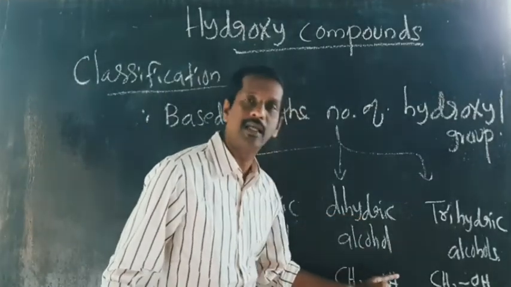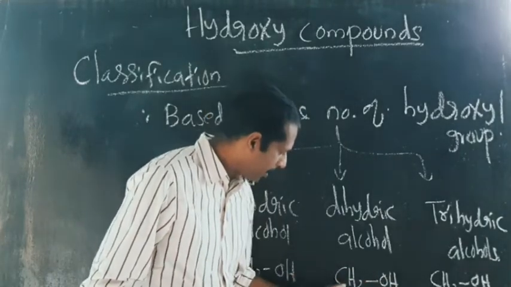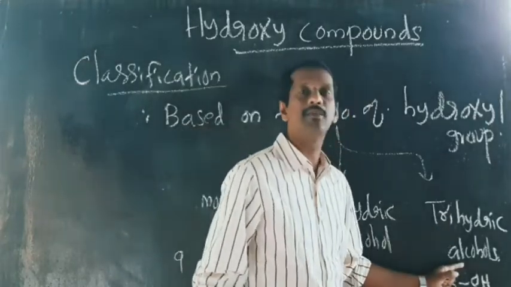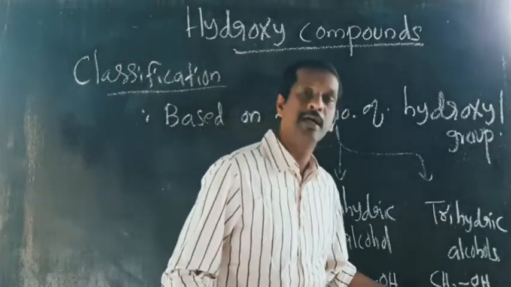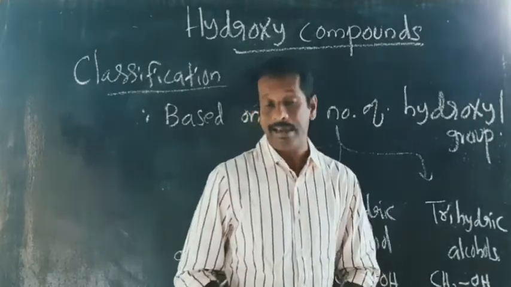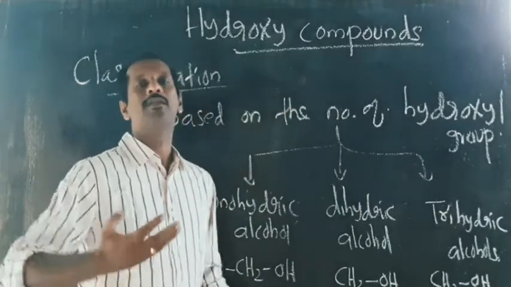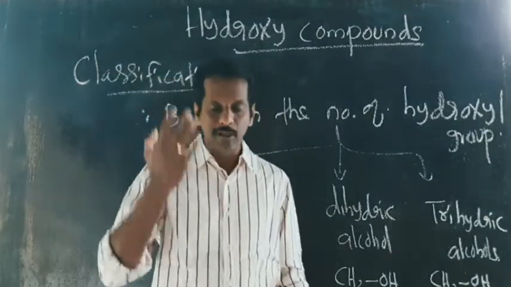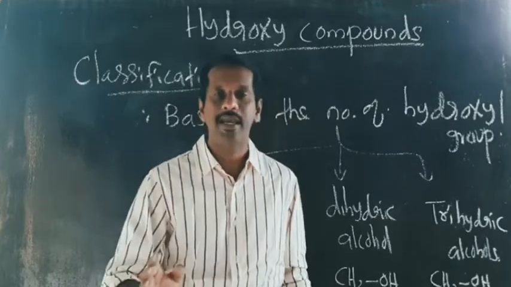So monohydric alcohol, only one OH group. Dihydric alcohols means there are two hydroxyl groups present in the alcohol. Example is CH2OH-CH2OH, ethylene glycol. And trihydric alcohols means there are three hydroxyl groups present in the alcohol. Example is CH2OH, CHOH, CH2OH, glycerol. Okay, this is the first classification based on the number of hydroxyl groups: monohydric, dihydric, and trihydric alcohols.